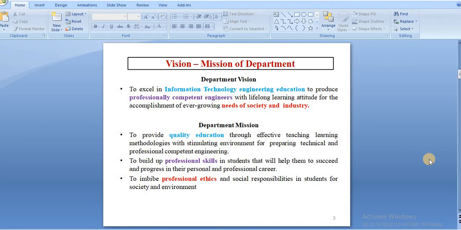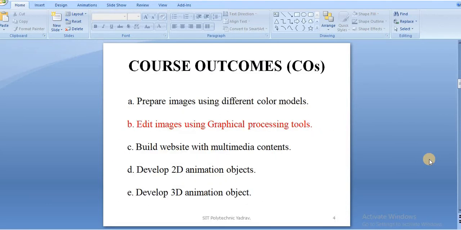Departmental mission statement: first, to provide quality education through effective teaching-learning methodologies with a stimulating environment for preparing technical and professionally competent engineers. Second, to build professional skills in students that will help them to succeed and progress in their personal and professional career. Third, to embed professional ethics and social responsibilities in students for society and environment.